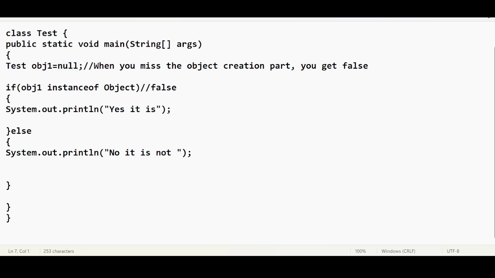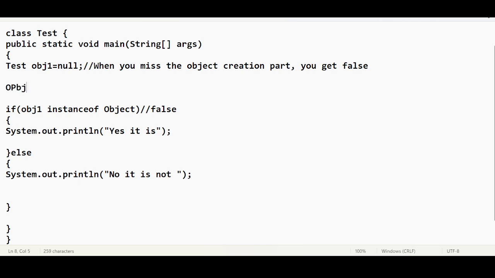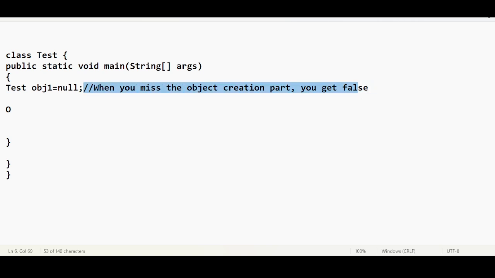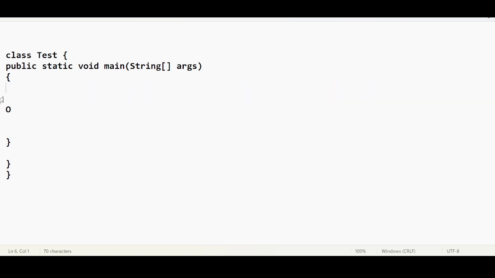One more question. Can I do this, guys? Let me remove this too. Object obj equal to new Test. What is this line exactly talking about? Upcasting. We were discussing this concept yesterday.